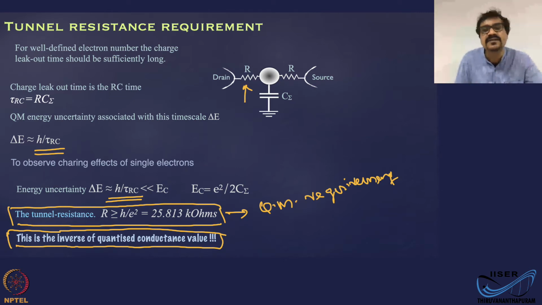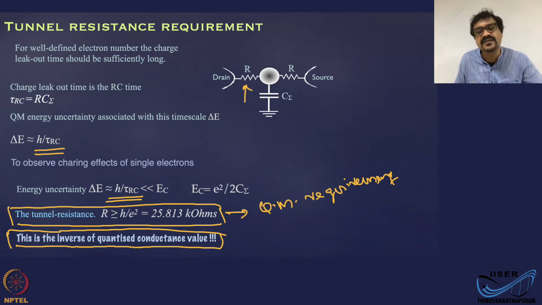So naturally, this term h by e square is popping out just from the quantum uncertainty relation. What we are saying here is that the tunnel barrier resistance through which this quantum dot is connected to the rest of the equipment should be at least h by e square, that is 25.8 kilo ohms. Else, you will not see these charging-discharging effects.